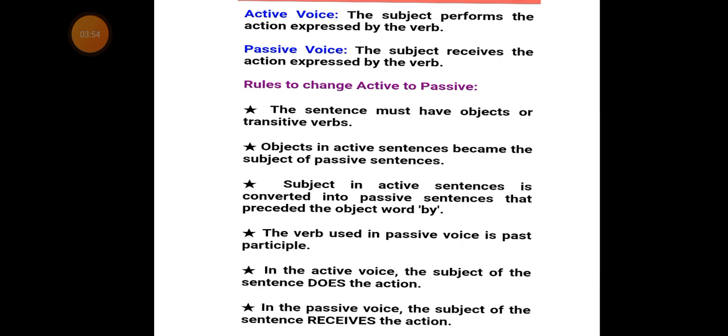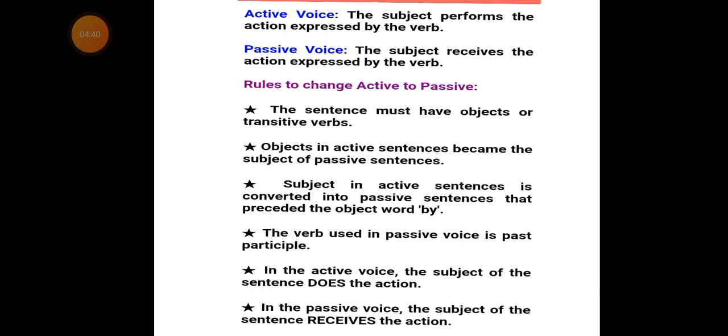Number one, the sentence must have an object or a transitive verb.